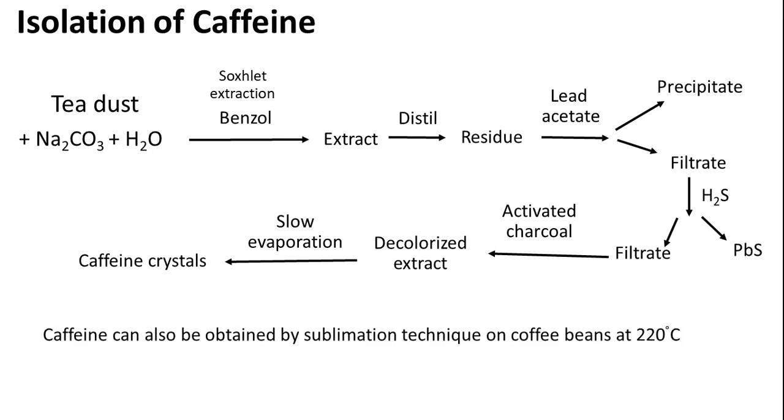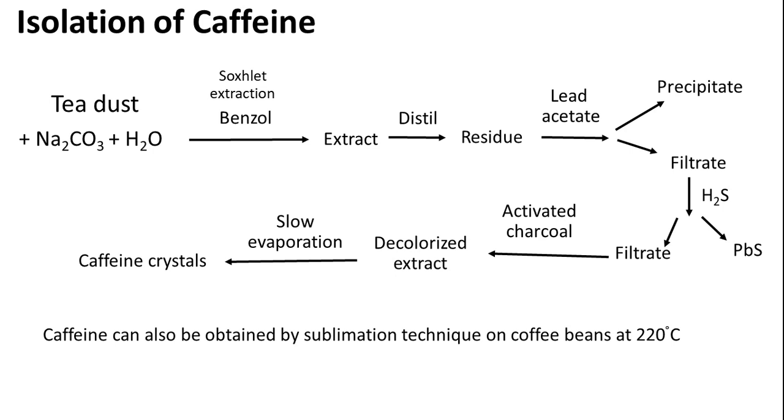In another way, caffeine can also be obtained by the sublimation technique on coffee beans at 220 degrees centigrade. As I told you in the beginning, caffeine as a crystal, when you heat it at 177 degrees centigrade, will sublime.